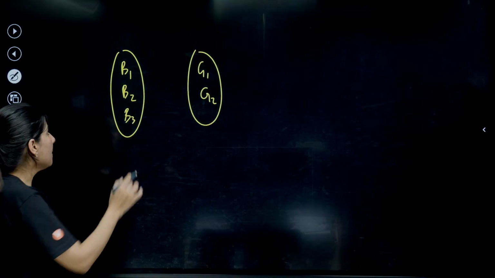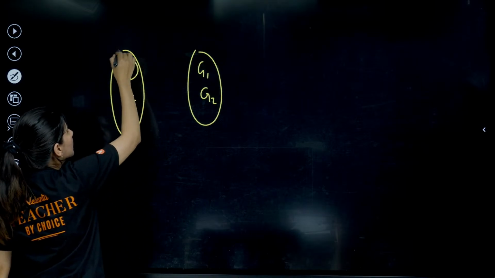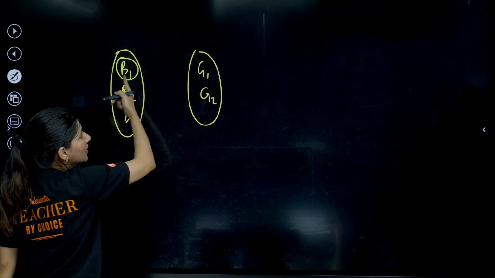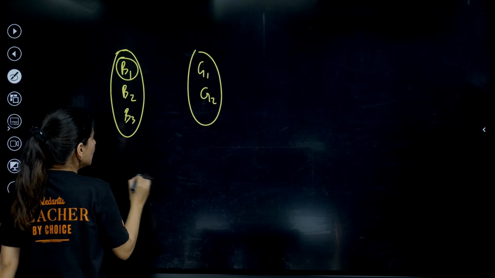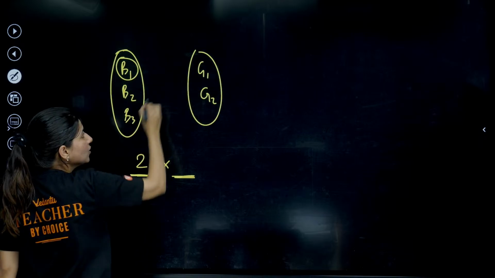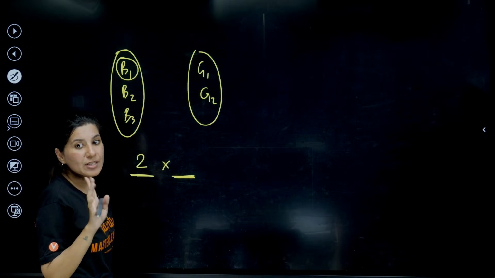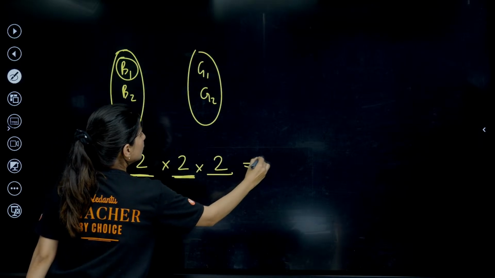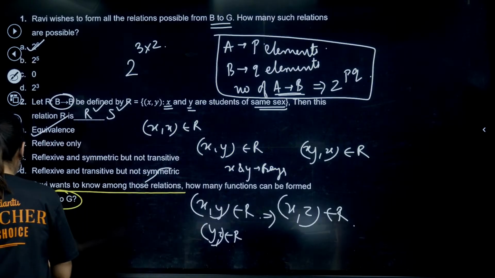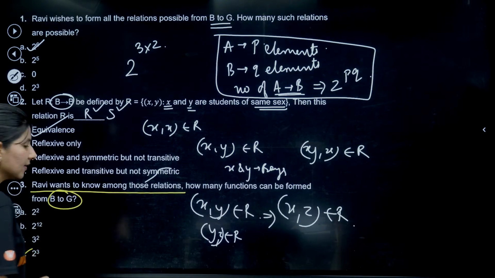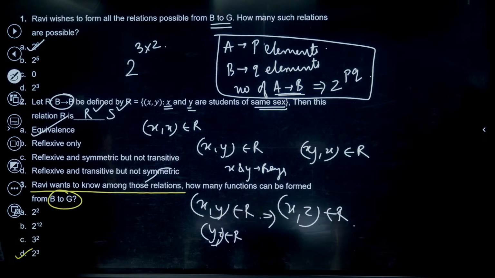So basically B1 is having how many options? B1 can be connected with G1, B1 can be connected with G2. So B1 is having 2 options. Then B2 is also having 2 options, but we need to select one. B3 is also having 2 options. So 2 cube will be the final answer. So that means option D will be absolutely right. This is how we calculate the number of functions.